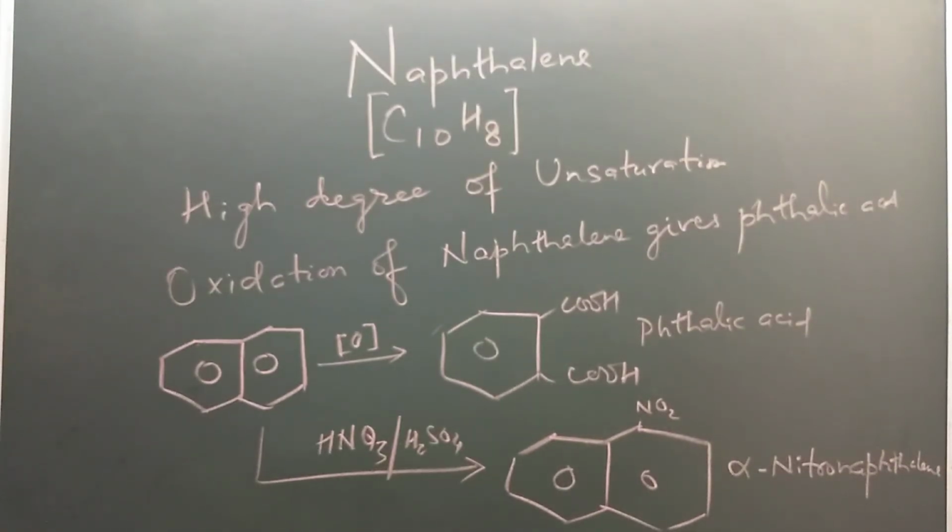Naphthalene has a high degree of unsaturation. Oxidation of naphthalene gives phthalic acid, and nitration of naphthalene gives alpha nitronaphthalene, which can be reduced to alpha naphthylamine. Oxidation of alpha naphthylamine gives phthalic acid.